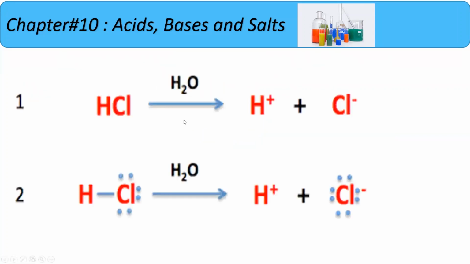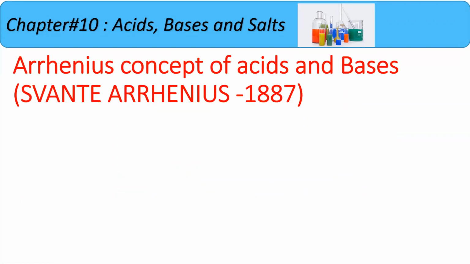In this example, the hydrochloric acid, in aqueous solution, will turn into hydrogen and chloride ion. This example belongs to the first concept of acid and base, which was given by Svante Arrhenius in 1887.